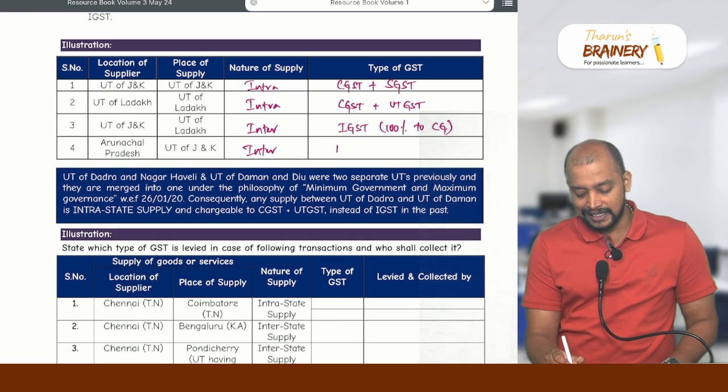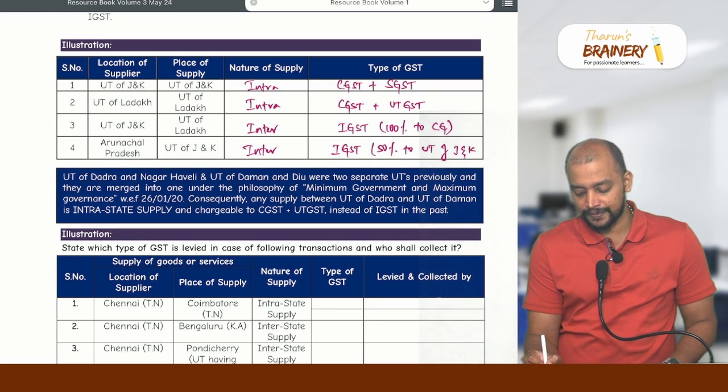Then location of supplier Arunachal Pradesh, place of supply Union Territory of Jammu and Kashmir. Interstate IGST, will the 50% be shared? Yes, 50% to the Union Territory of Jammu and Kashmir.